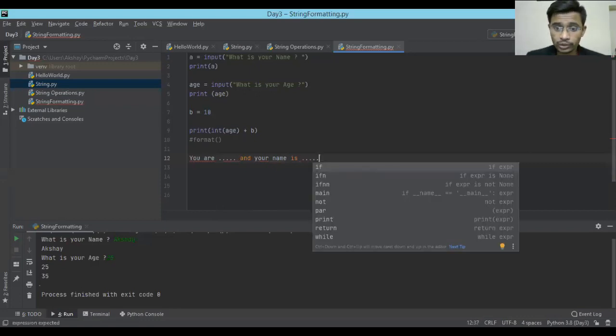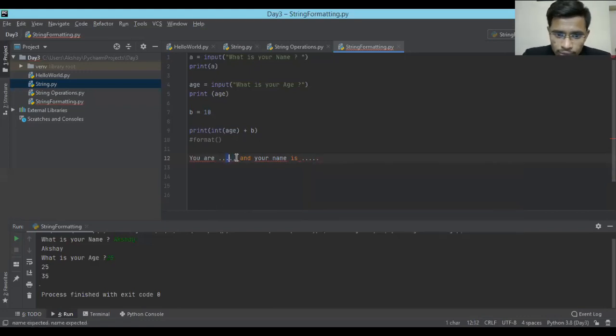I just wanted to combine all the data and process it and show you, just for the validation of the user, to check if he has entered the right data or not. If you want to do something like this, then you have to use the format